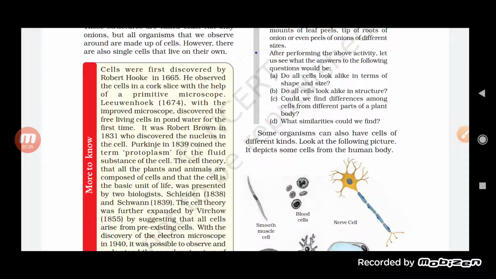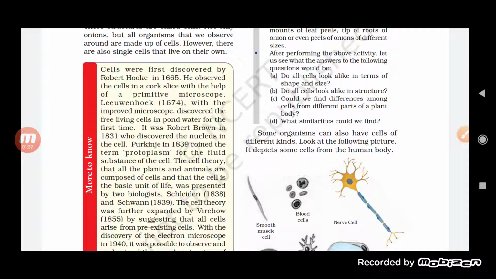Then Robert Brown came. He discovered the nucleus, which is an important part of the cell. And then Purkinje coined the term protoplasm for the fluid substance of the cell.